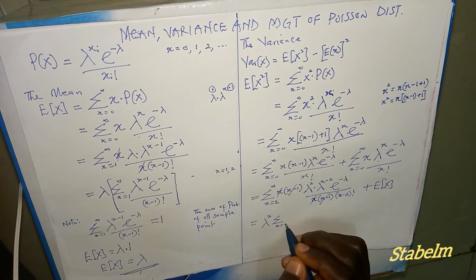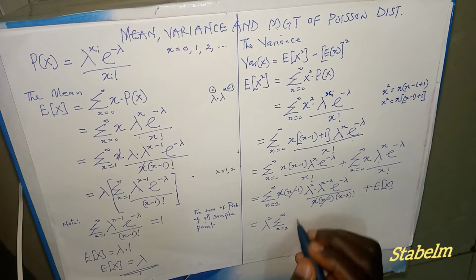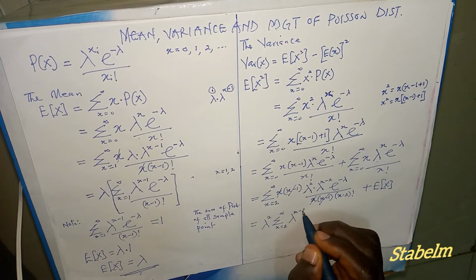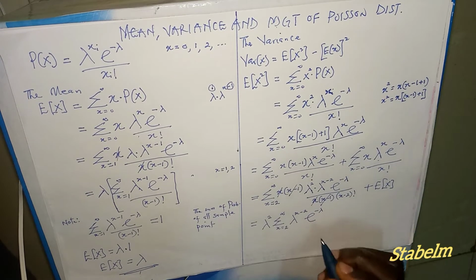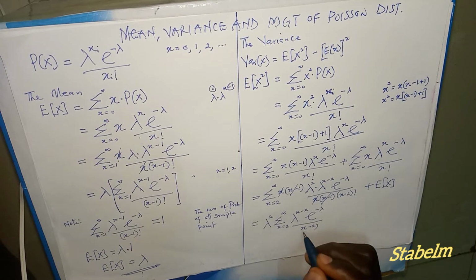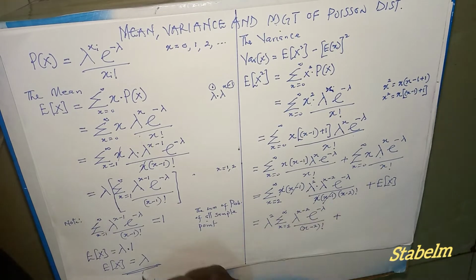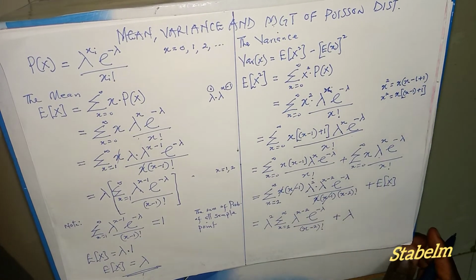summation x from 2 to infinity, then we reduce to lambda raised to the power x minus 2 exponential raised to the power minus lambda divided by x minus 2 factorial, plus our E of x, which is lambda. So we say lambda. Alright.